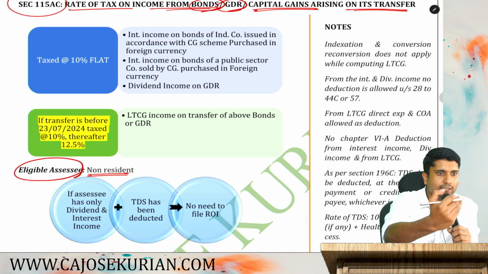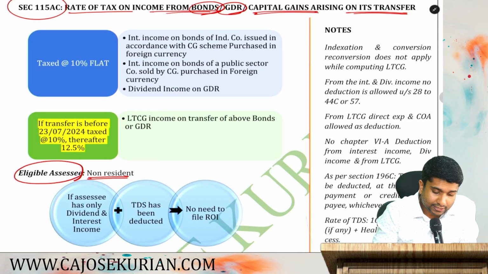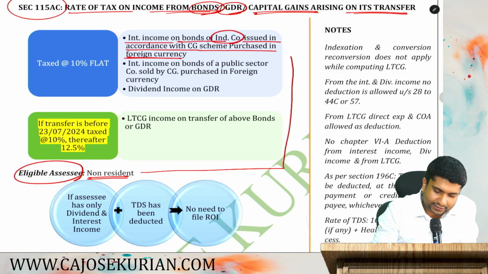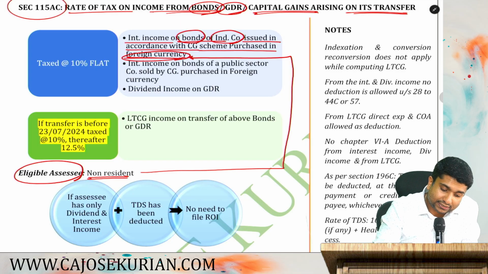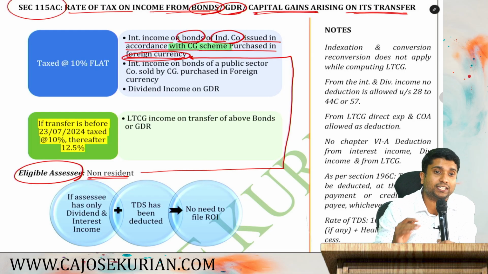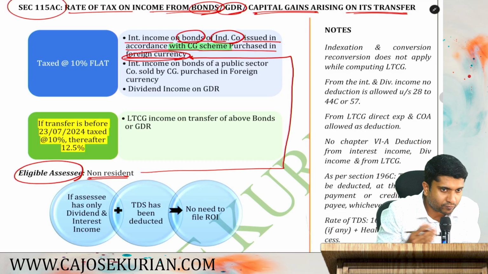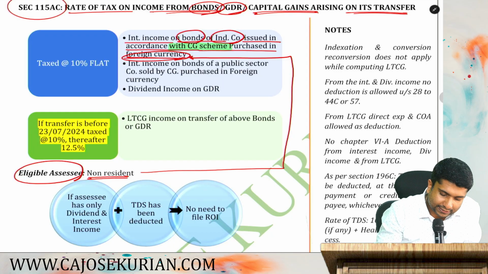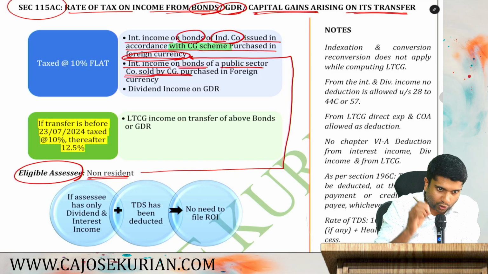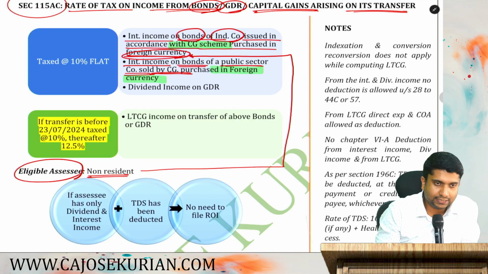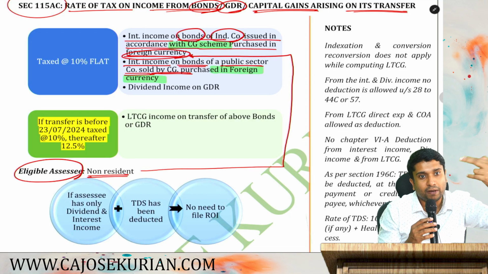You can be any non-resident having interest income on bonds of an Indian company which is issued in accordance with the central government scheme and purchased in foreign currency. You are a non-resident and you have purchased bonds of an Indian company in foreign currency, issued in accordance with any scheme announced by the central government. Are you with me? Or you have interest income on bonds of a public sector company which is directly sold by the central government, and you have purchased it in foreign currency. So both of them are interest, and both of them are bonds.